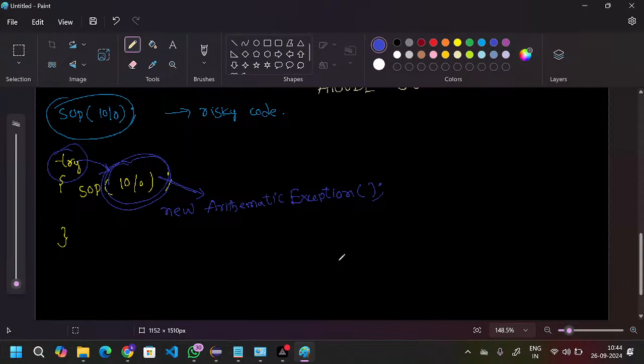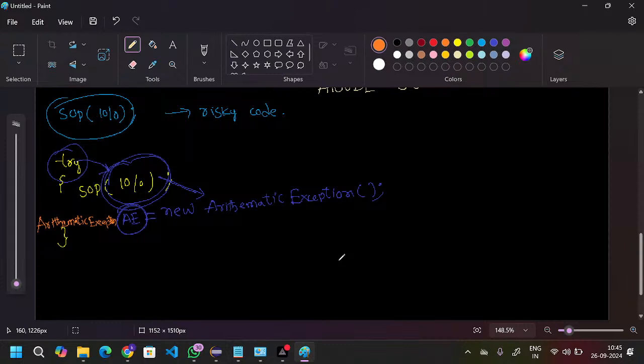This object it will store in some reference variable. I would like to name the reference variable AE. This reference variable's data type is ArithmeticException.